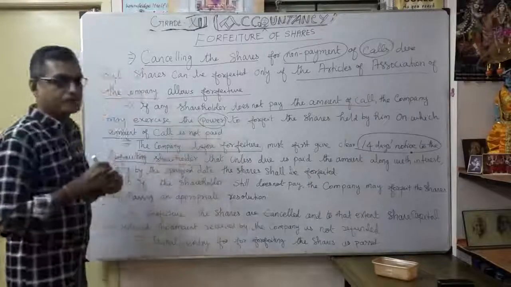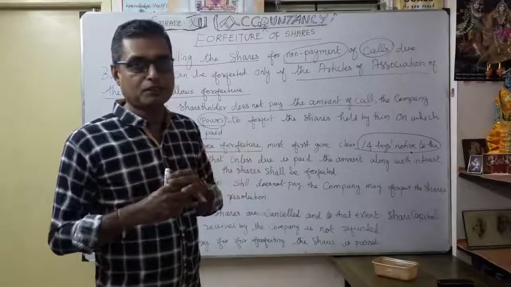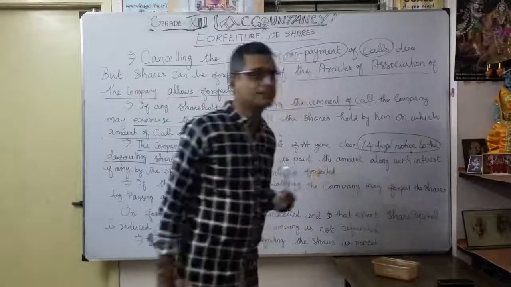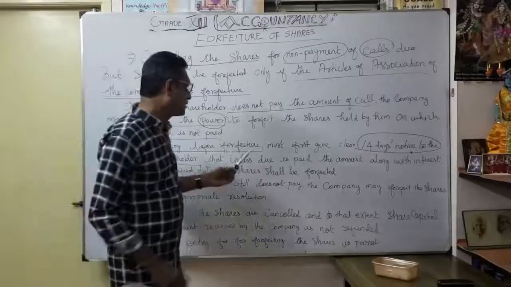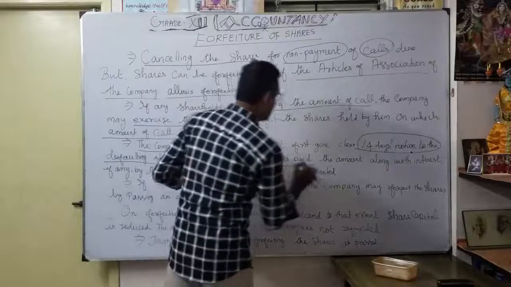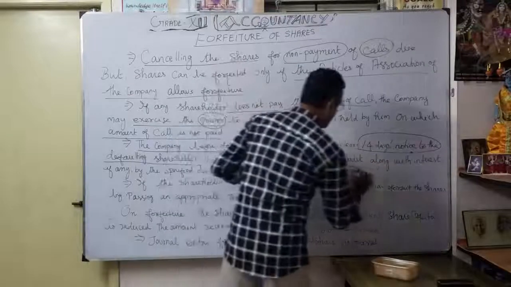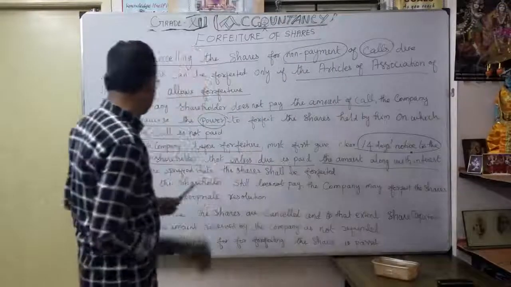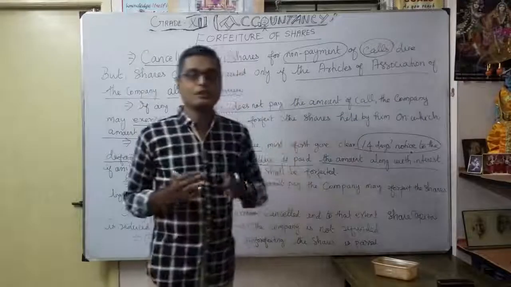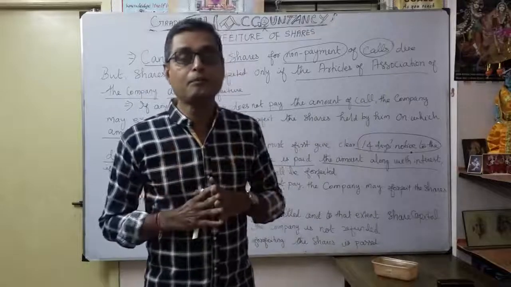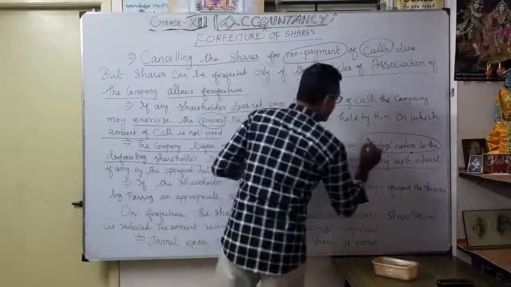So they give you time; the company can wait for some period for collecting the first call or second call. How many days? 14 days' notice to the defaulting shareholder that unless the due is paid, the amount along with the interest, if any, by the specified date, the shares shall be forfeited. So here, a very important point: they give the time, the permission, the time duration. How many days? 14 days.